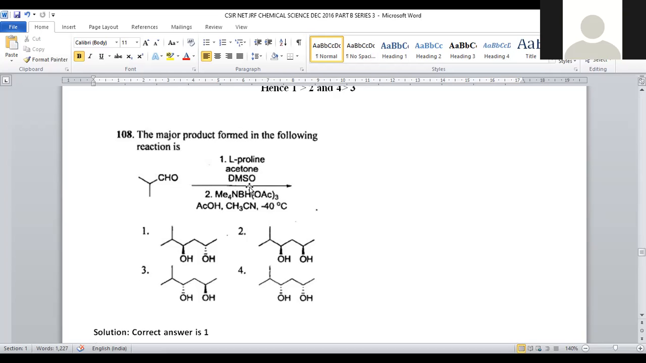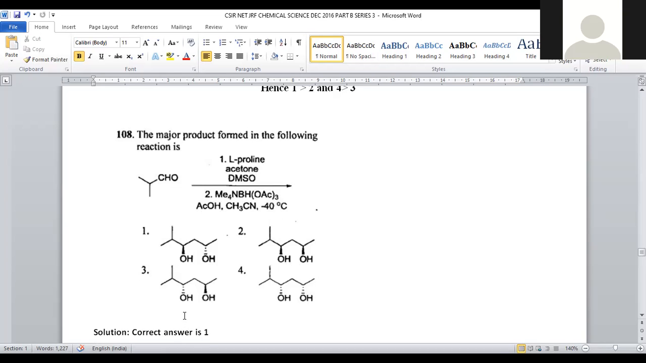Acetone is the solvent media. DMSO is also added here. Tetrabutylammonium borohydride triacetate will be added. Then AcOH, methyl cyanide, and a temperature of minus 40 degrees centigrade is maintained. So in the presence of these two reagents, what will be the final product?